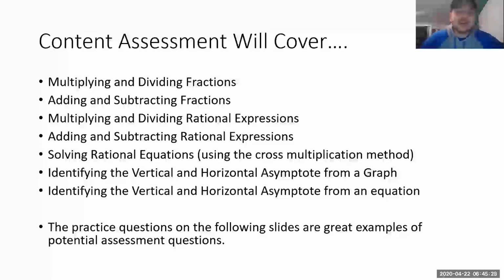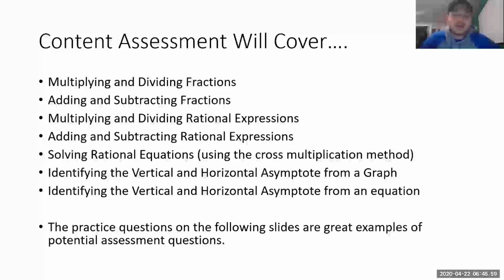Then the next set of questions is going to be multiplying and dividing rational expressions. Now we have fractions with variables in them. You have to remember multiplying straight across, simplifying, things like that. Then we had adding and subtracting rational functions. That's where you're going to have to remember things like the least common denominator. You're going to have to find that, make the least common denominator, then add or subtract, and then simplify. So that's adding and subtracting rational expressions.